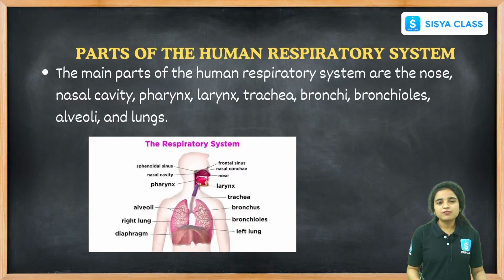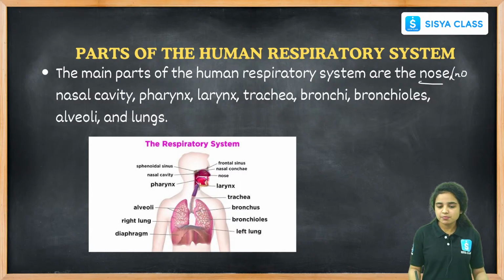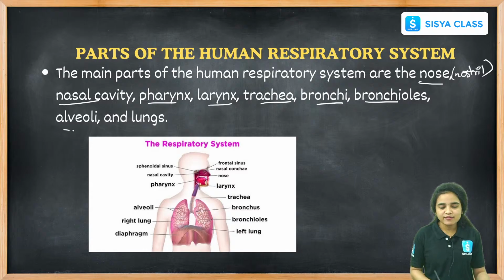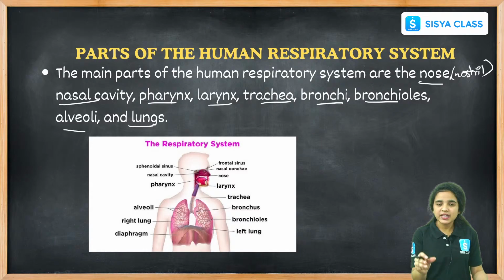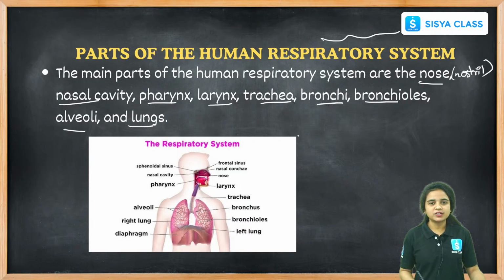The main parts involved in the human respiratory system are the nose. With the help of the nose we breathe in, right? There are nostrils present in the nose. Then the nasal cavity, pharynx, larynx, trachea, bronchi, bronchioles, alveoli and the lungs are the main important parts that come under the respiratory system. This is all about the respiratory system. These are the parts, okay students. And the most important thing I want to tell you all: the diagrams are very, very important, right students?